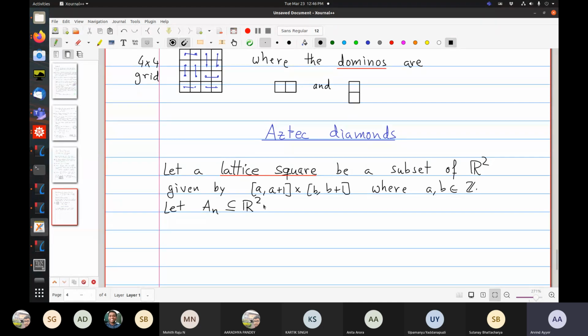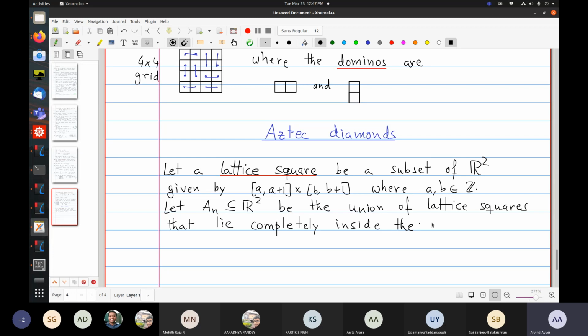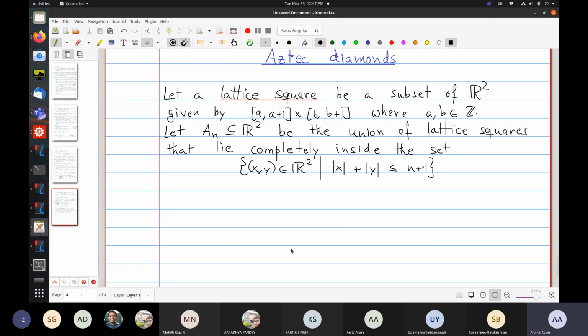Okay, so let A_n in R2 be the union of lattice squares that lie completely inside the set of (x, y) in R2 such that |x| + |y| is less than or equal to n+1. Okay, so let me show you some figures.